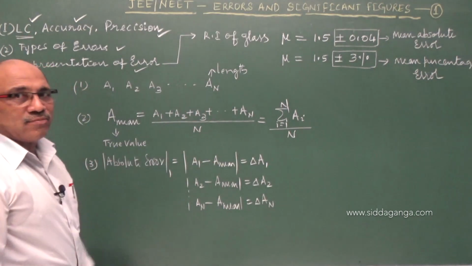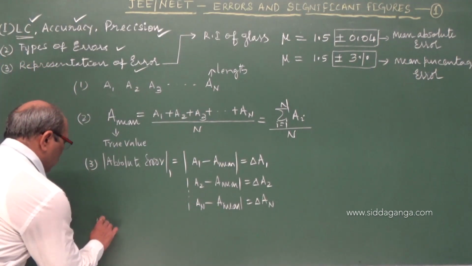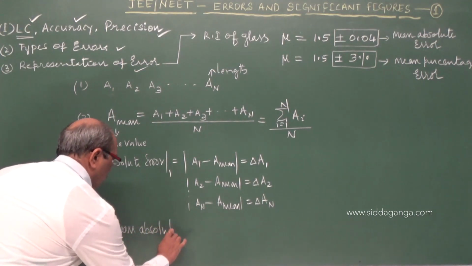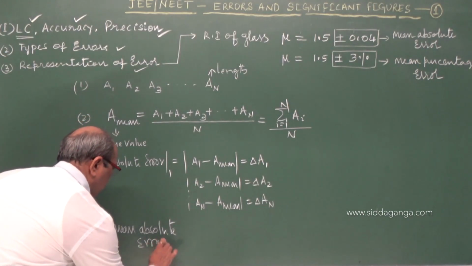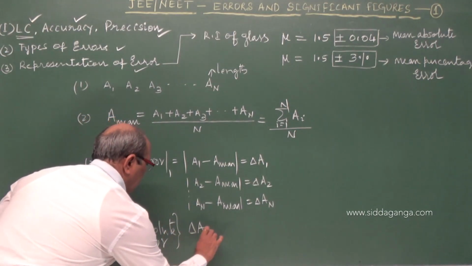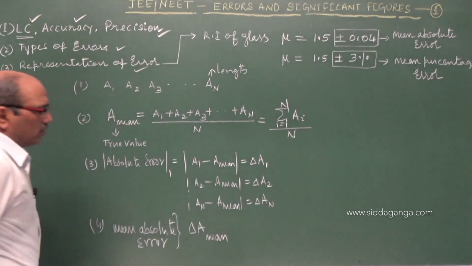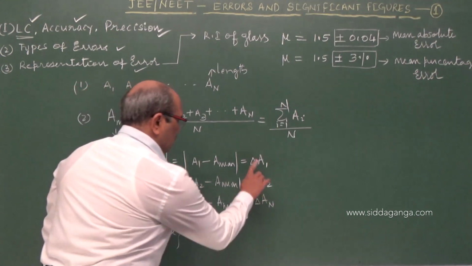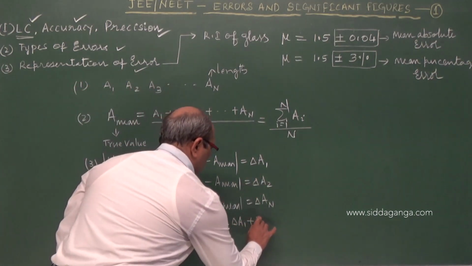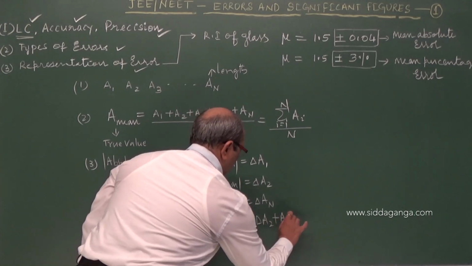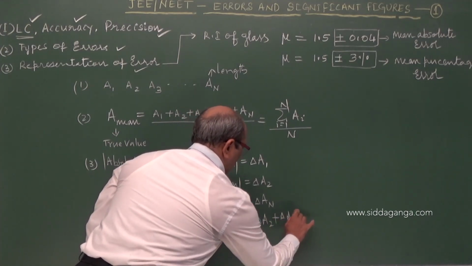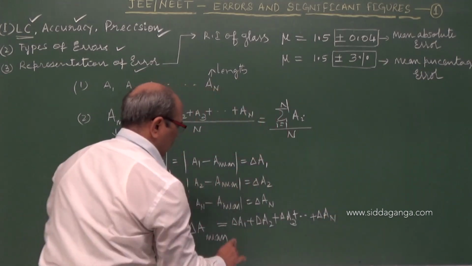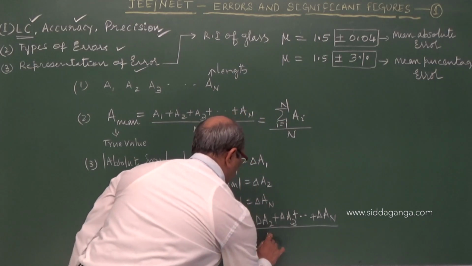Mean absolute error comes now. What is the mean absolute error? Delta A mean, I am writing. What is it? Nothing but delta A1 plus delta A2 plus delta A3 plus so on plus delta AN, upon N trials.